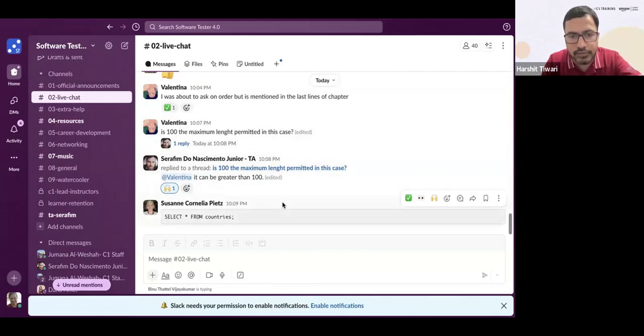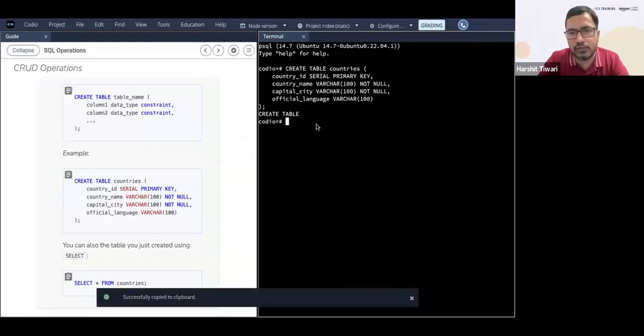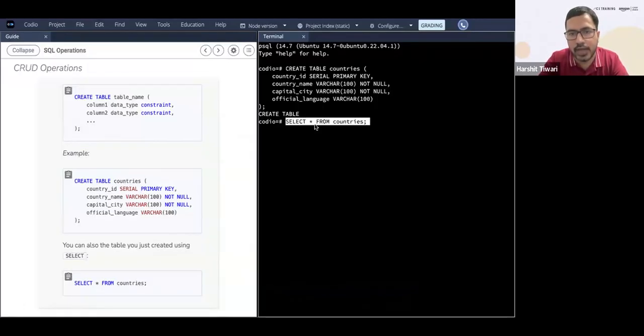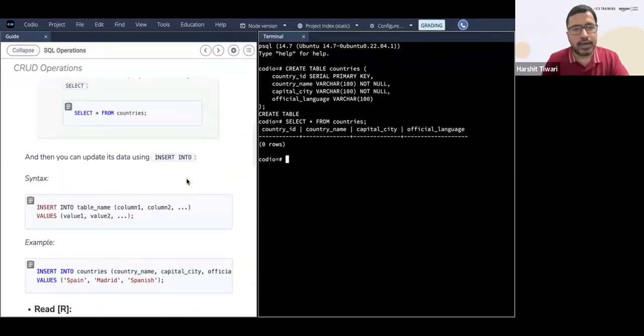So then say select staff from countries. Absolutely correct, Susan. You can create a simple query, select staff from countries, which they have already provided you here. This should return you something, and it says that we get 0 rows. Because there's nothing entered here, but it is giving you the columns. That means the table exists now and it has 0 rows, because we've not inserted any data.